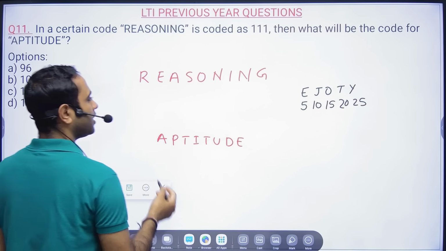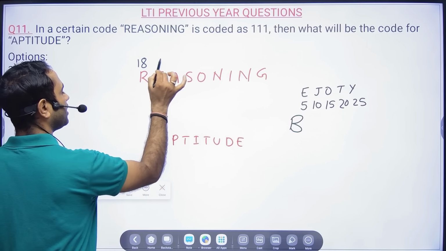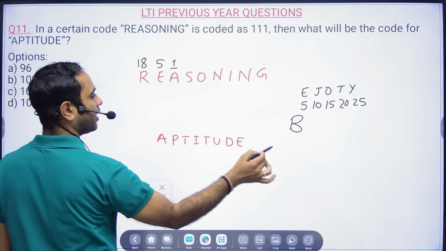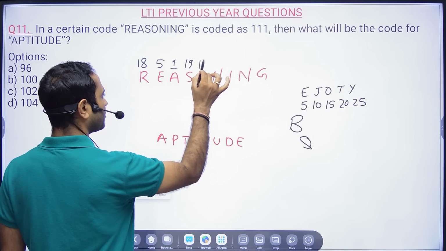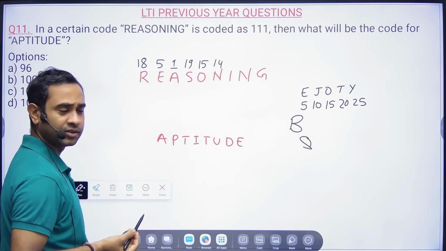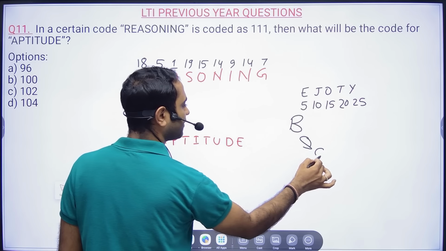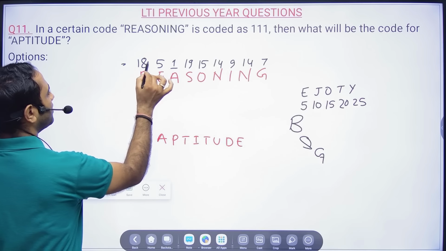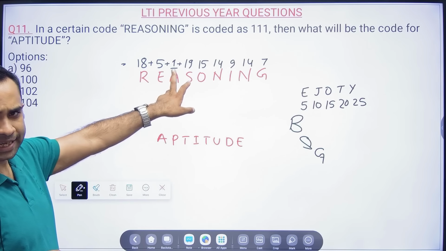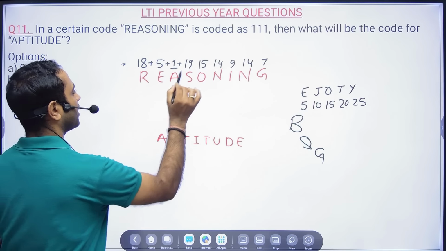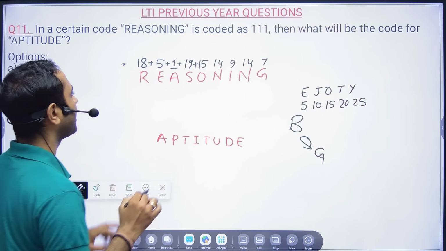and 25. Now here R looks like 18, E is 5, A is 1, S looks like 19, O is 15, I is 9, N is 14, and G is 7. Okay. Now you add this, so 23, 24. 24 plus 20 is 44, minus 1, 43. 43 plus 15. So 43 plus 10 is 53, 58.